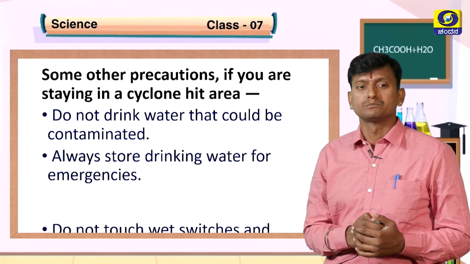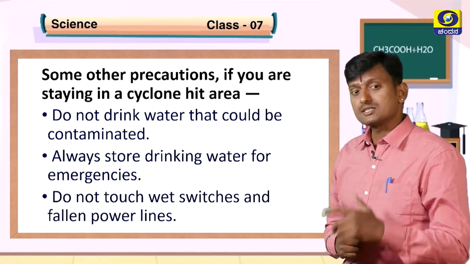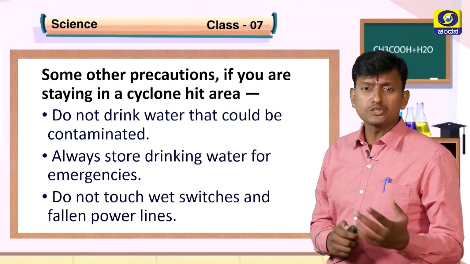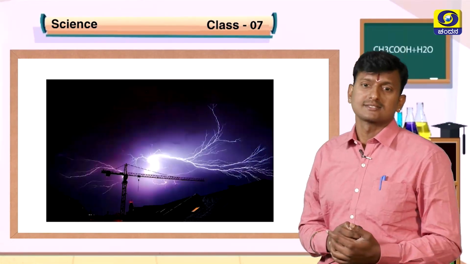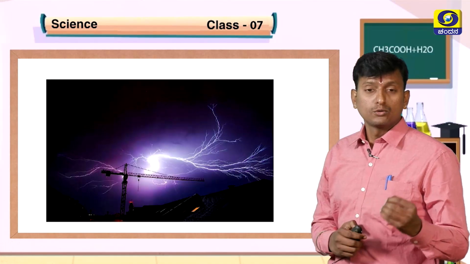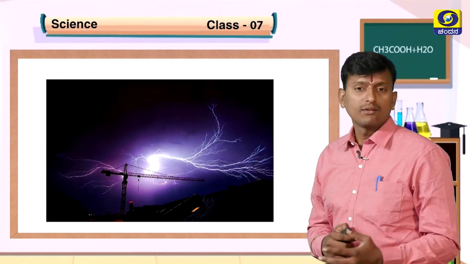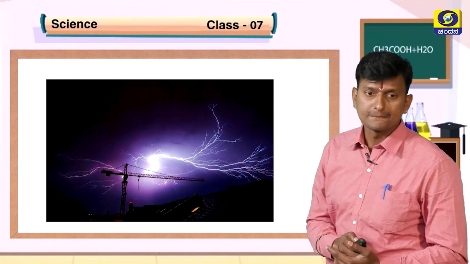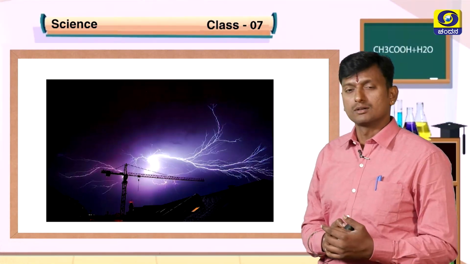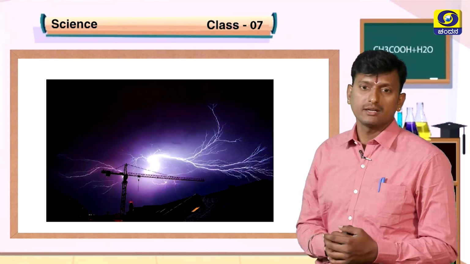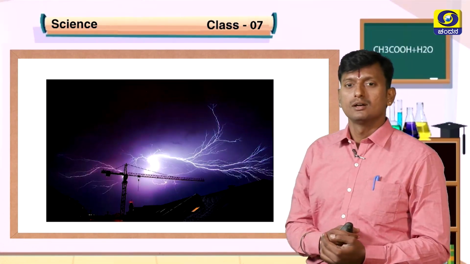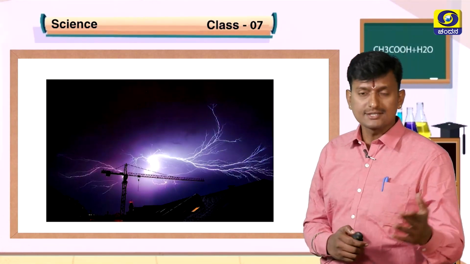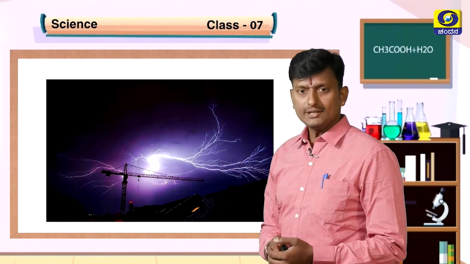Okay, students? Do not touch wet switches and fallen power lines. It leads to what? Electric hazards. So do not touch the mains or wires which are in a wet condition. In some areas we have read in newspapers about electric hazards due to heavy rain. So avoid touching these wet lines during cyclones.